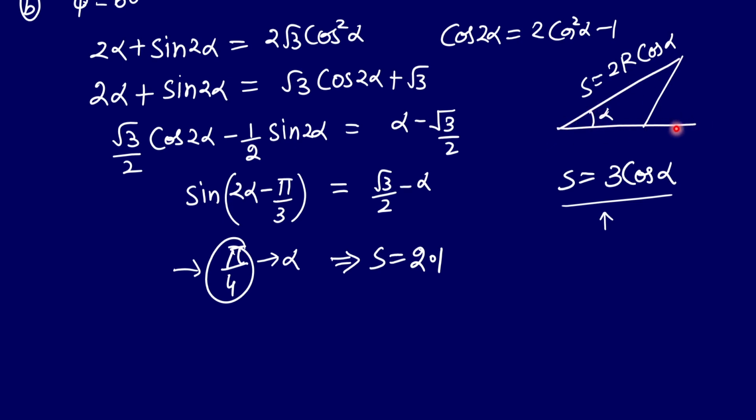This was the diameter line, right? AB line, and this was the total displacement that was equal to 2r cos alpha. And of course, the 2r cos alpha will become 2 into 1.5, that is 3 into cos 45, right? So 3 into cos 45 is approximately equal to 2.1, right?